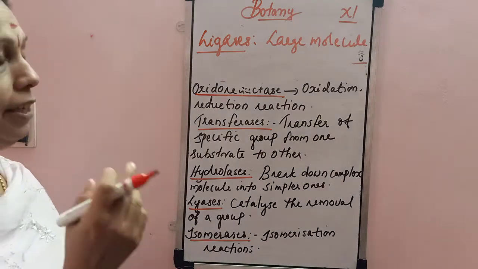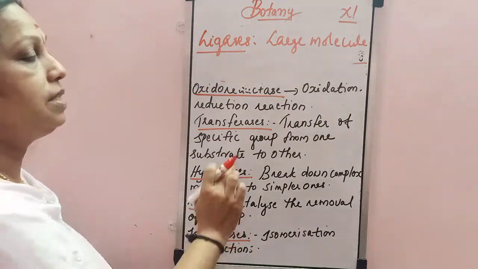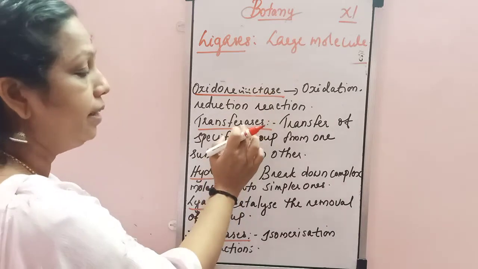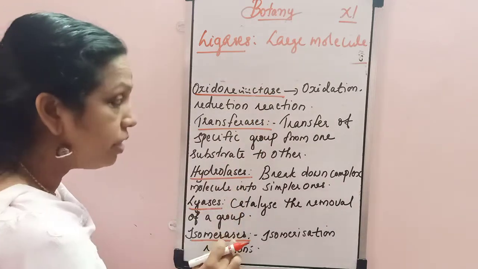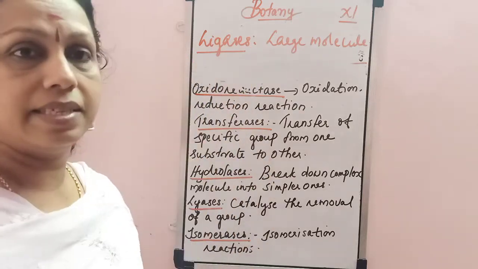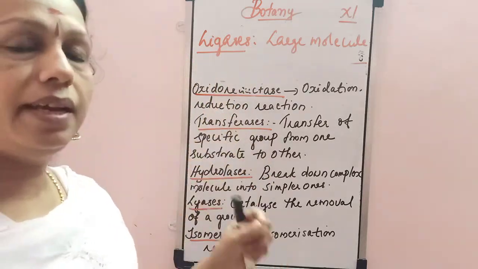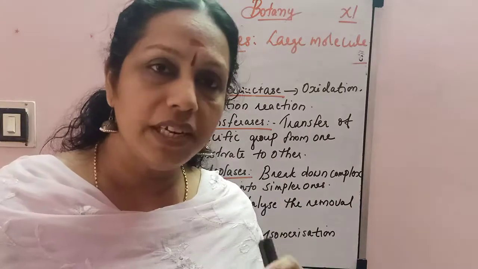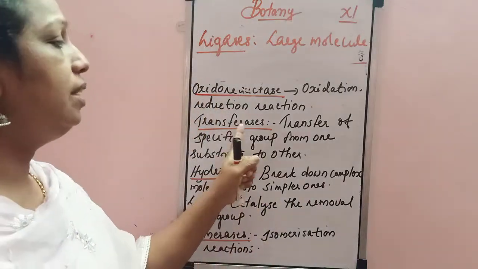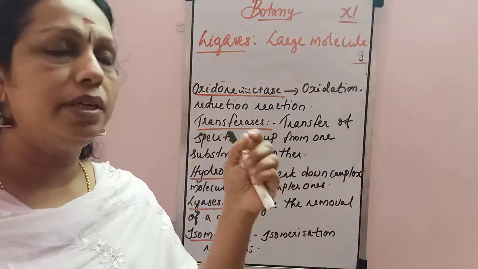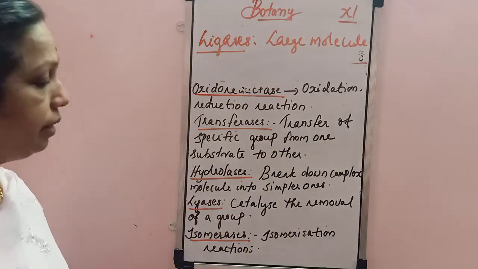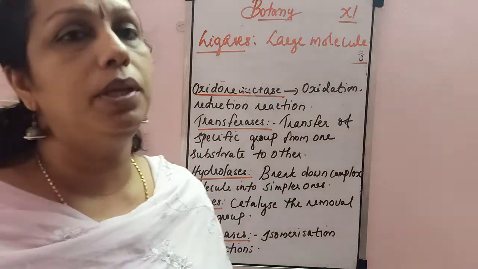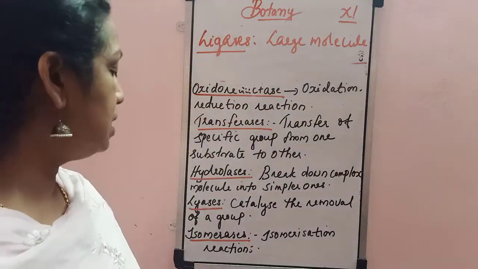Okay, these are the different classes of enzyme: oxidoreductase, transferases, hydrolases, lyases, isomerases and ligases. Clear? Oxidoreductase, that is helpful for the oxidation reduction reaction. Transferases, helpful for the transfer of a particular group from one substrate to the other. Hydrolases, helpful for the breaking of complex substances into similar substances.